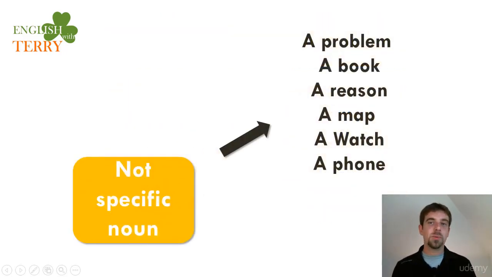Now, when we're using the word a, a problem, a book, a reason, the idea, if you do not have a or the in your language, the difference is that a problem or a book is not a specific problem or book. We do not know where, what kind, or which one. If you are traveling and you do not have a map, you need a map, but you don't know which kind. You never saw this map before, or it's a watch or a phone. The idea is that it's not specific.